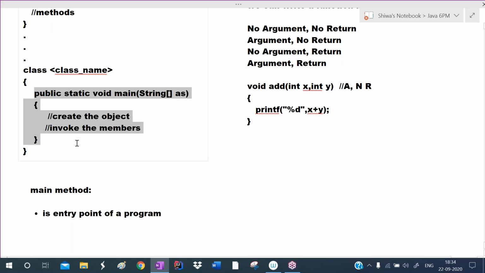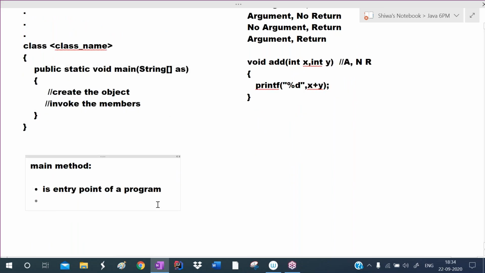What is this main? Main is the entry point of the program. Each and every Java program execution starts from main. In C++ also, each and every program execution starts from main.